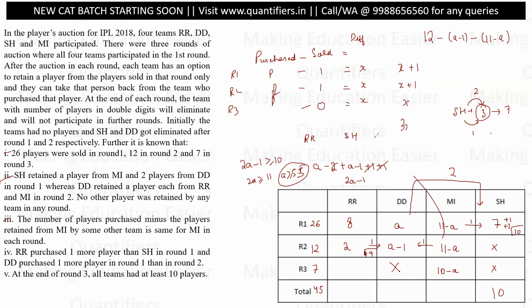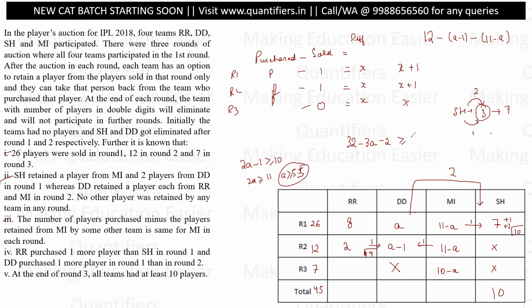I can do a bit of hit and trial, or let's think from Mumbai's perspective. In this way, we have thought about Delhi's perspective. What are the total players with Mumbai? 11 and 11, 22 and 10, 32. 32 minus 3A. And they have sold 2 players in the process, so minus 2. These are the players bought by Mumbai. And since they are selling 2 players, this is 32 minus 3A minus 2.